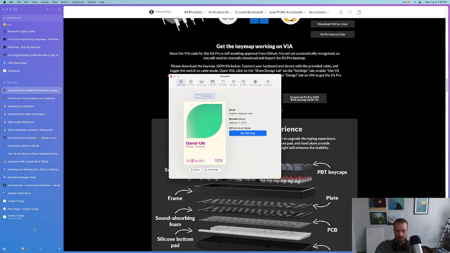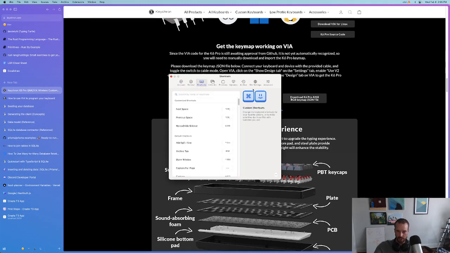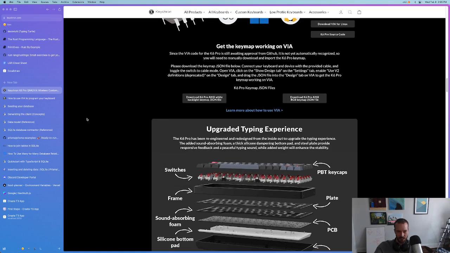I can set up the keyboard shortcuts for spaces. So I set next space and previous space to Command Alt or Option bracket. But that's a little difficult to get to compared to one key and bracket. I have to get both my fingers down on the Command and Option.